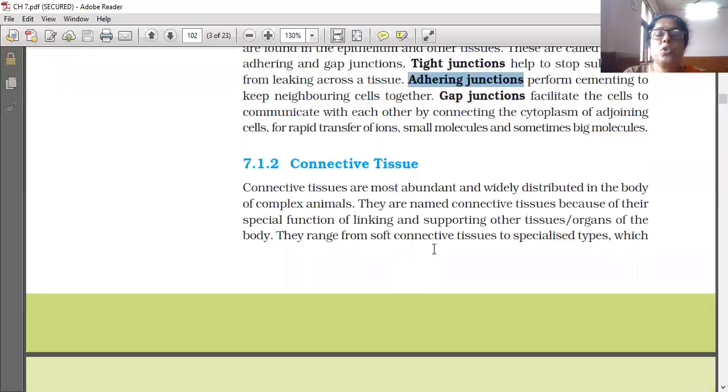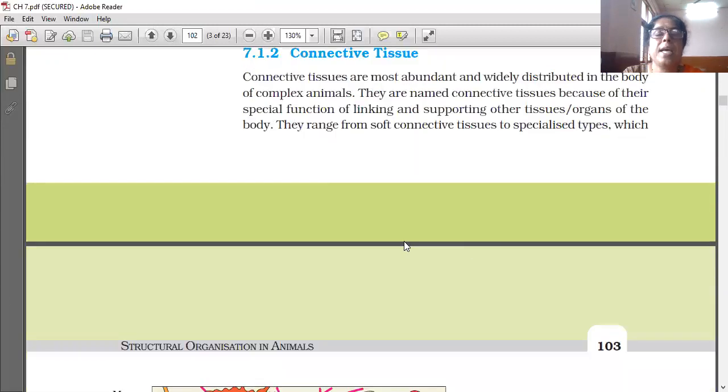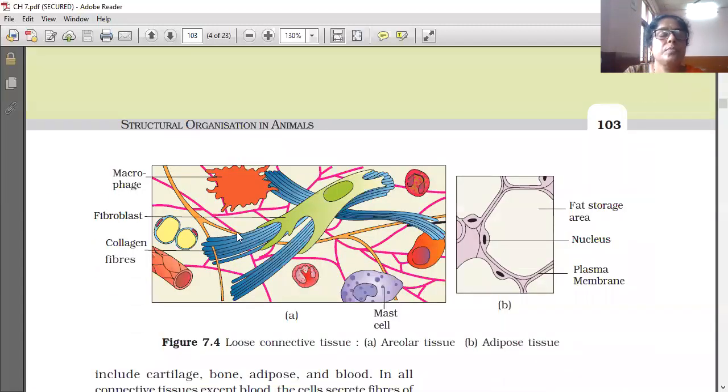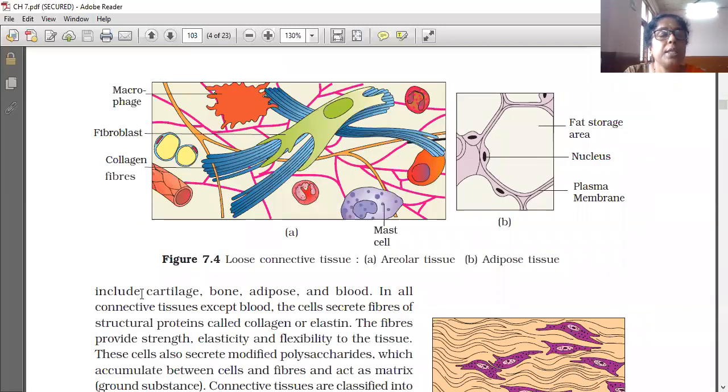They range from soft connective tissue to specialized types, which include cartilage, bone, adipose, and blood.